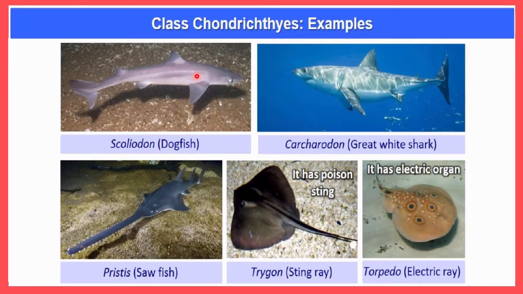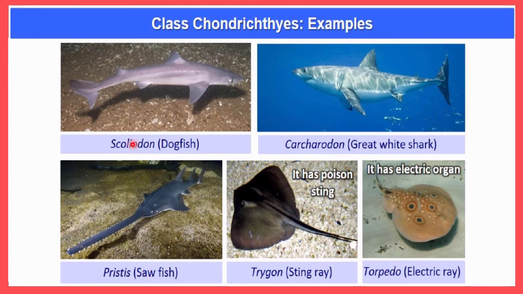Now in this slide you can see some example photographs along with their names and other names. These are examples of the class chondrichthyes. This Scoliodon is included in the class chondrichthyes, and that is also called dogfish. So this is the photograph of Scoliodon, which is also called a dogfish. This is Carcharodon, also called great white shark. And this is Pristis, also called sawfish.